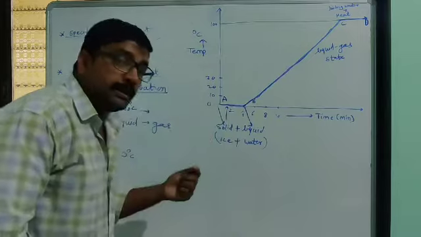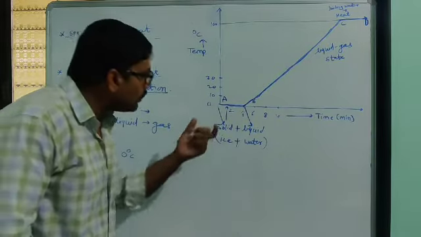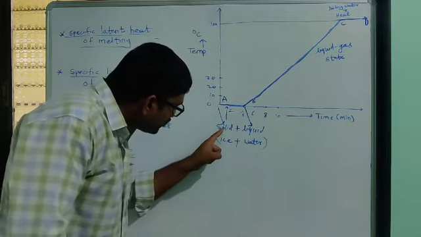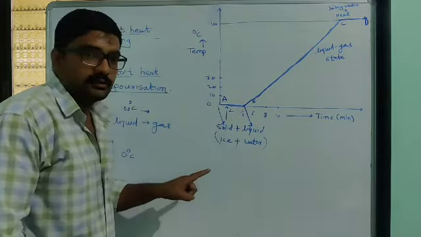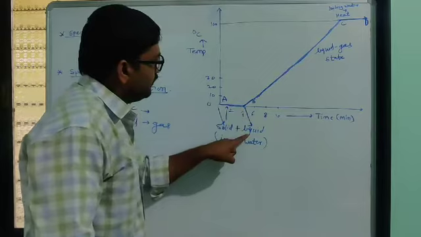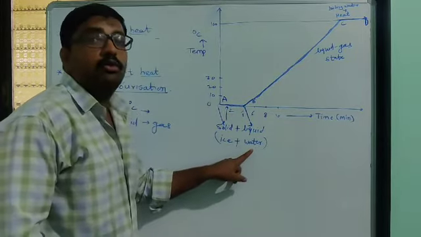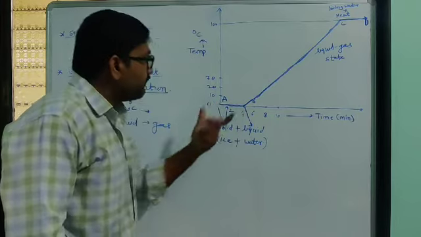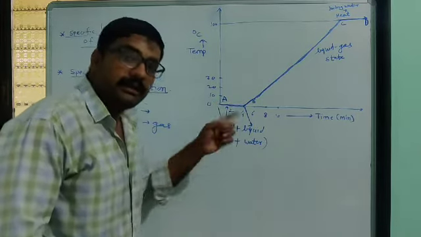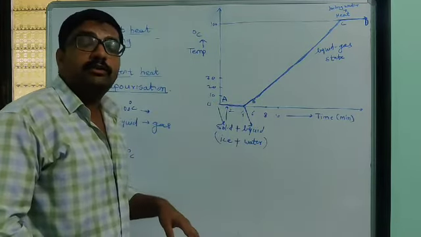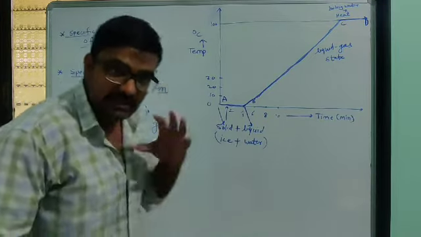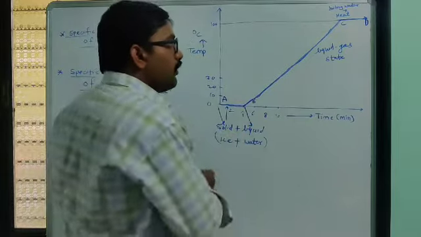Look at what happened here. Temperature remains the same. Look at 0 degrees. At 0 we initially take ice, which is a solid substance, and at 0 degrees it gets converted into water. Here at a constant temperature we are supplying heat, and due to that heat the state of the substance gets changed. Look at the same here.